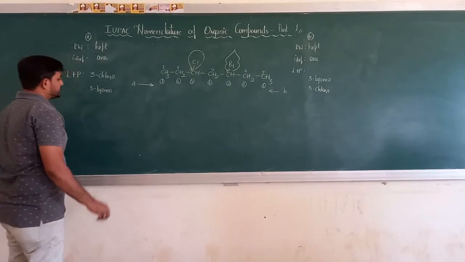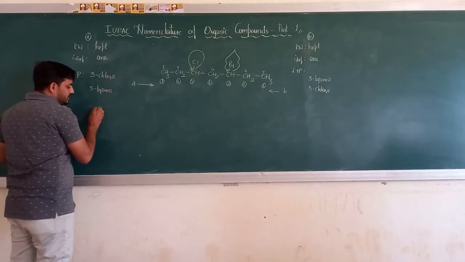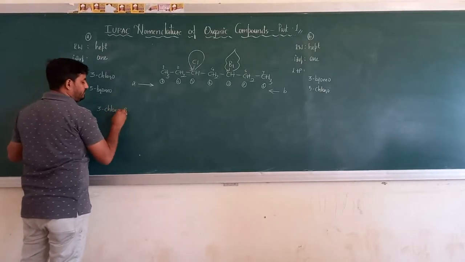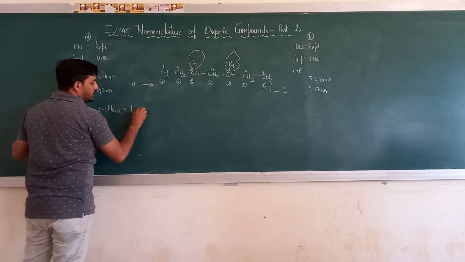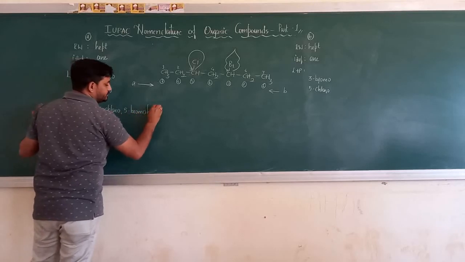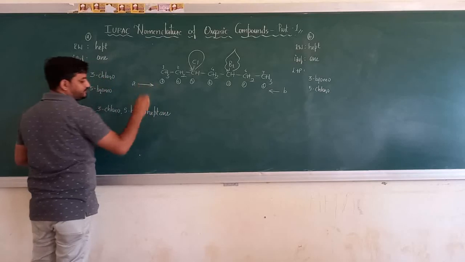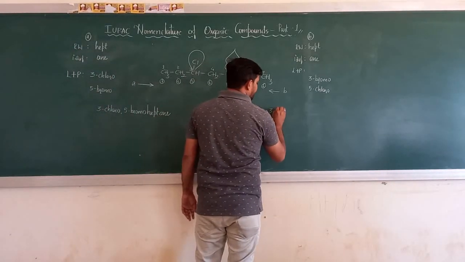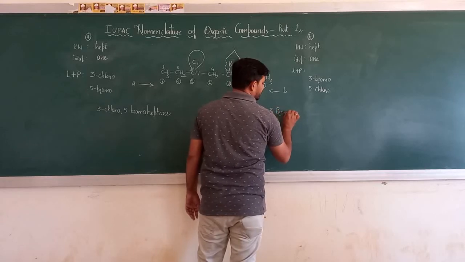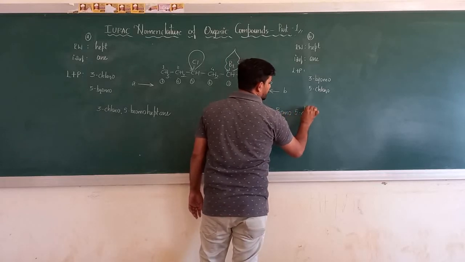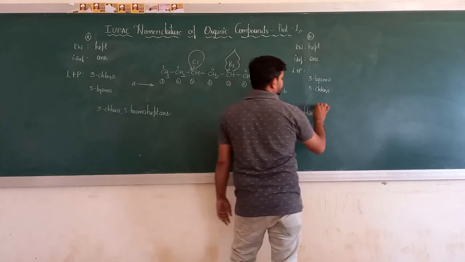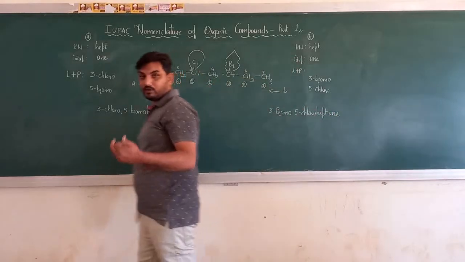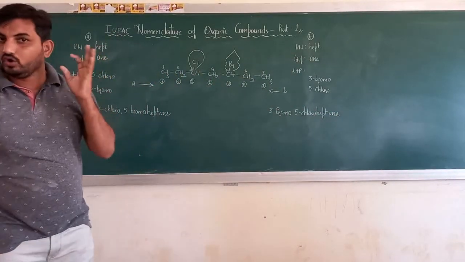Now what about the name of this compound? Okay, it is 3-chloro-5-bromoheptane. If named from the other end, this becomes 3-bromo-5-chloroheptane. First we must look at the lower number. That's what I'm saying: select the lowest locant.